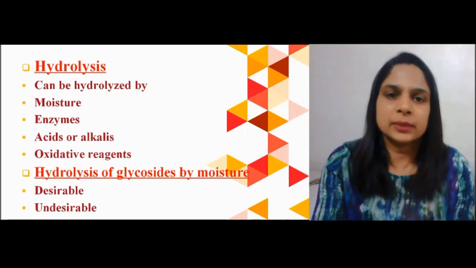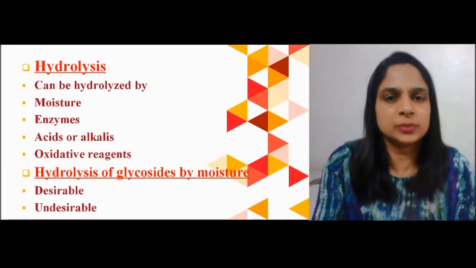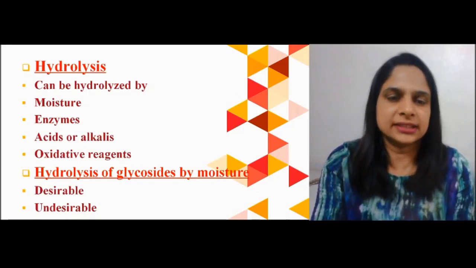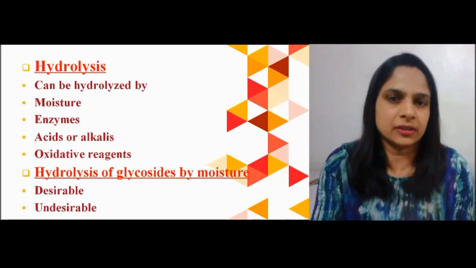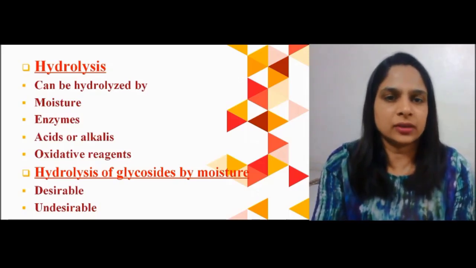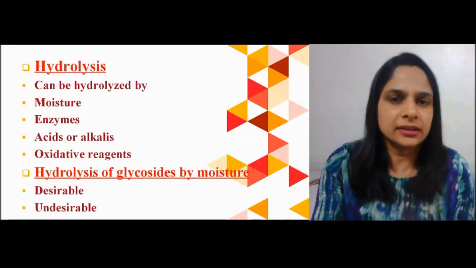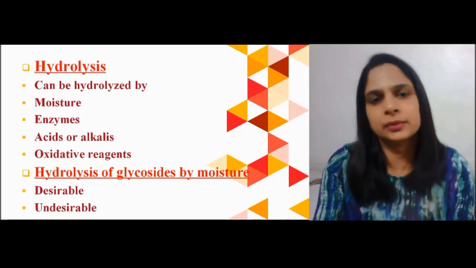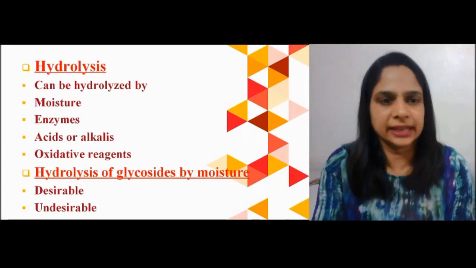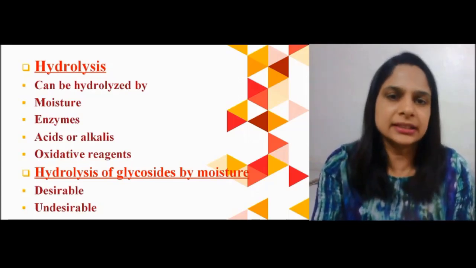Undesirable means sometimes the moisture degrades the chemical composition of the herb, and the active phytoconstituents turn into inactive phytoconstituents. Hence we are giving two categories, desirable and sometimes undesirable. We will study all these properties in detail.